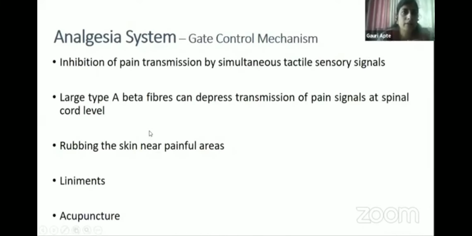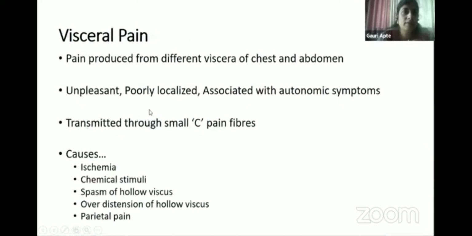I'll skip through it. I'll go to the visceral pain and referred pain. This can be asked from the deep viscera. The pain that is produced is called visceral pain, and if there is spasm or ischemia of the viscera, then it can cause pain. Most of the time, visceral pain is referred.